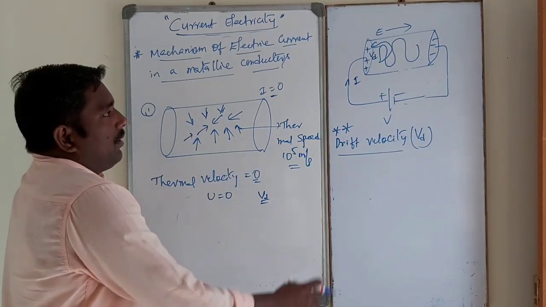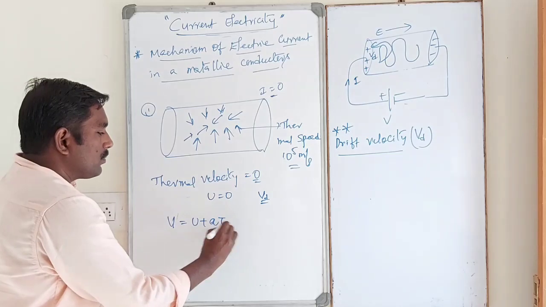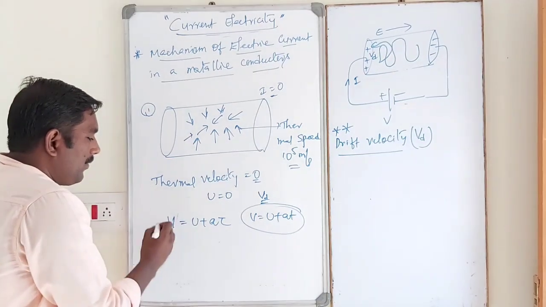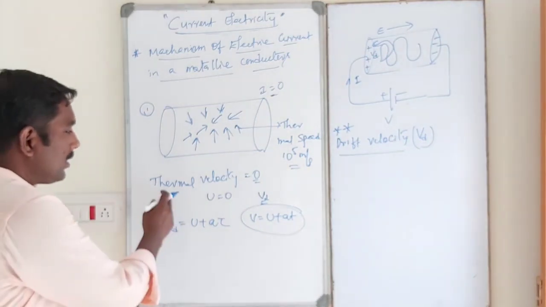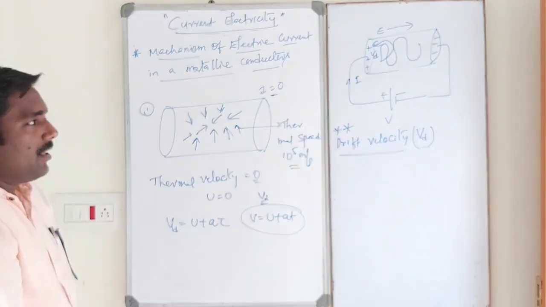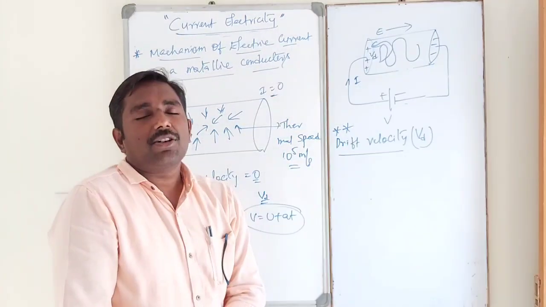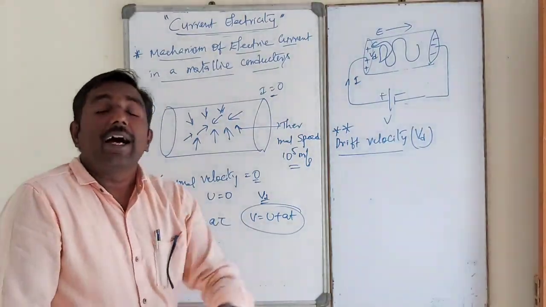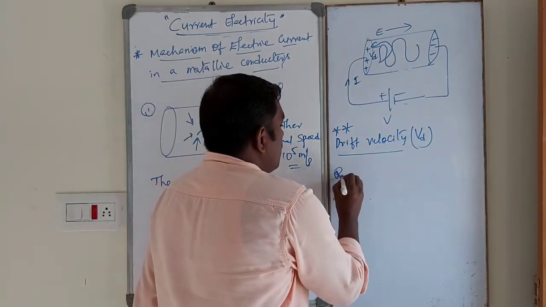Using the equation of motion, V is equal to U plus A tau. V is the average drift velocity of the electron, and U is the average thermal velocity initially. After application of the electric field, the electrons will accelerate. A is the acceleration of the electron, and tau is the relaxation time. So what is meant by relaxation time in this case?